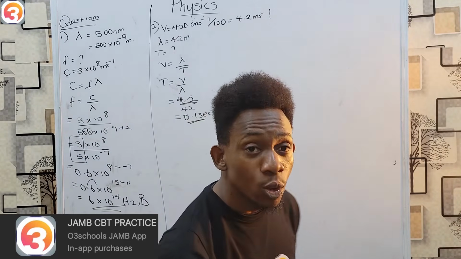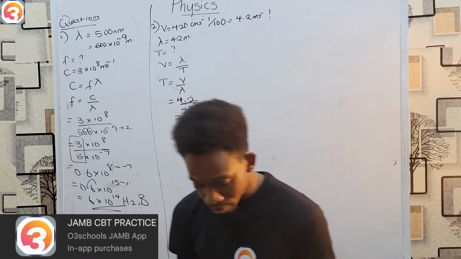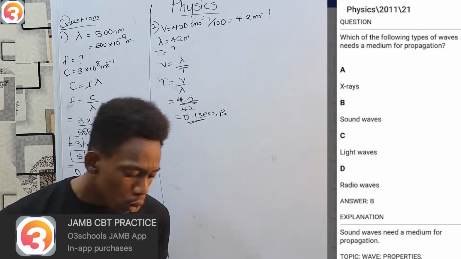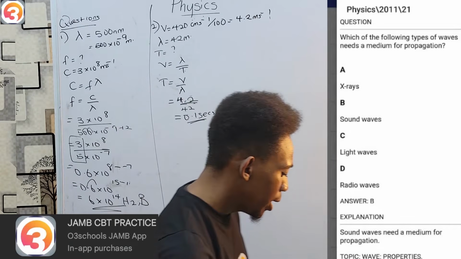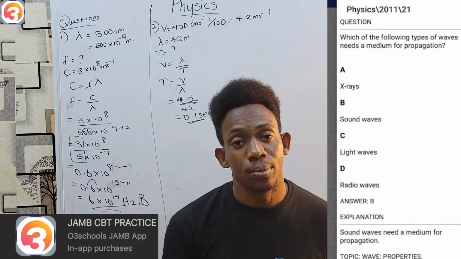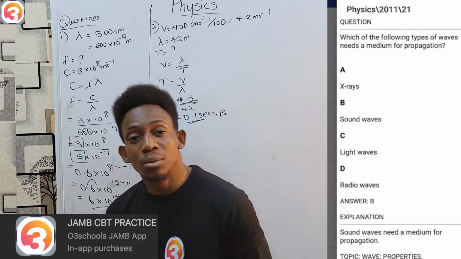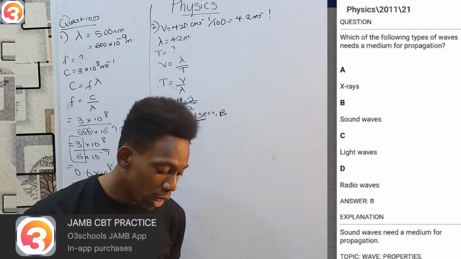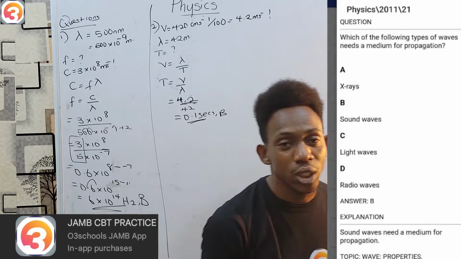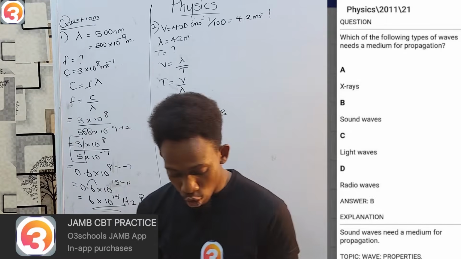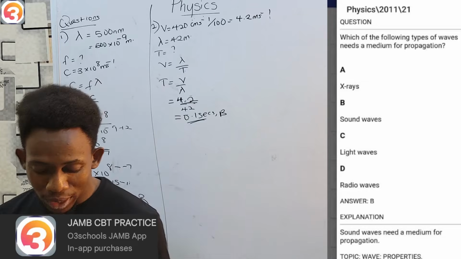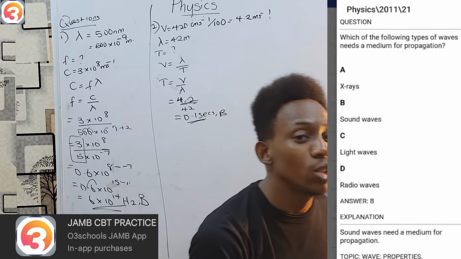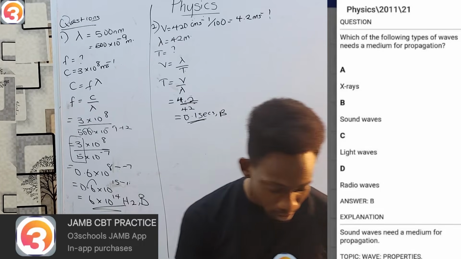Okay? Our next question is from the year 2011, and this is question number 21. Which of the following types of waves needs a medium for propagation? Remember, the type that needs a medium are mechanical waves, while electromagnetic waves do not require a medium. So option A, X-ray, obviously electromagnetic, so no. Sound wave is mechanical, so that is my answer. Mechanical waves are the ones that require a material medium.